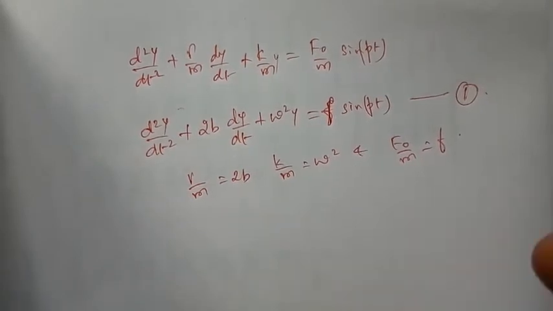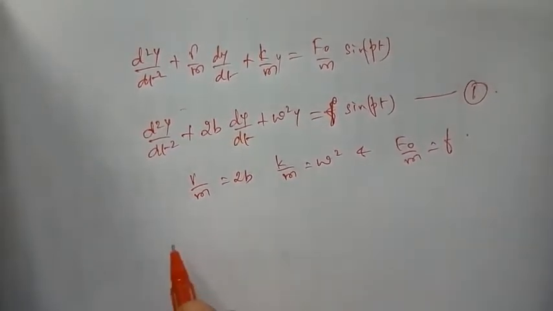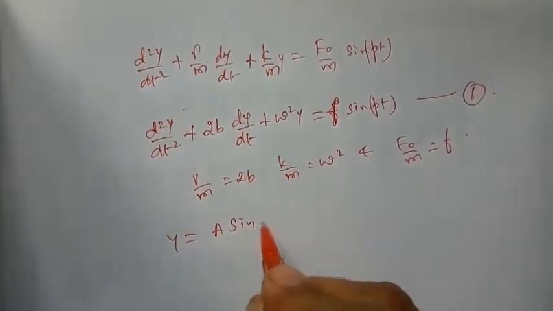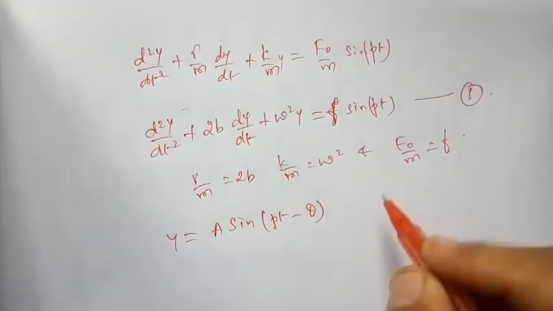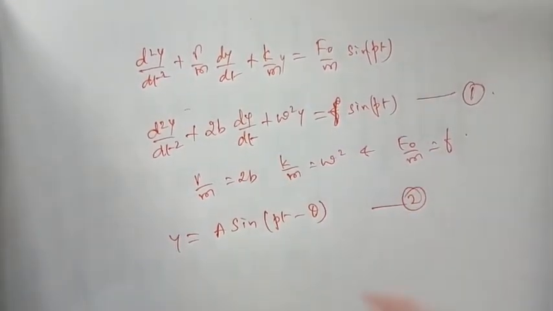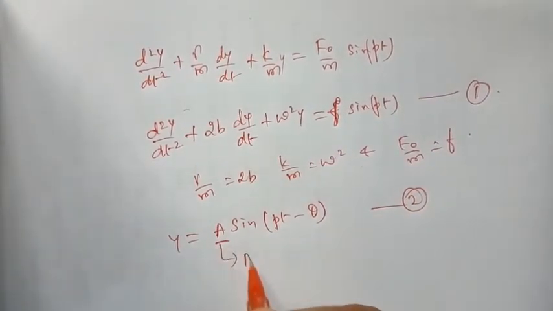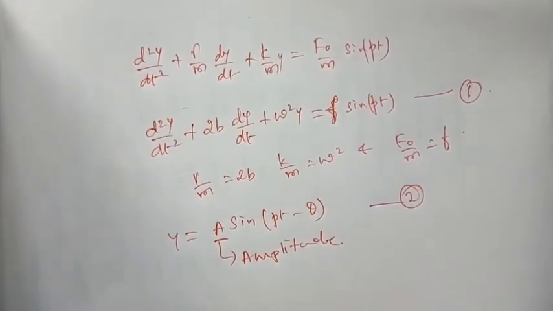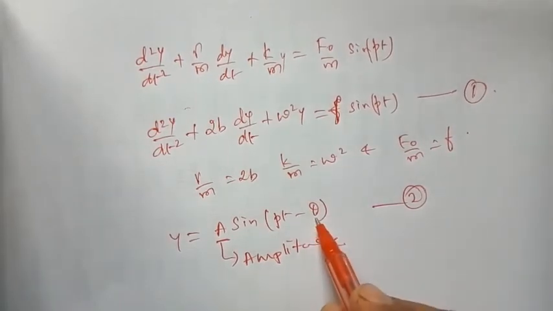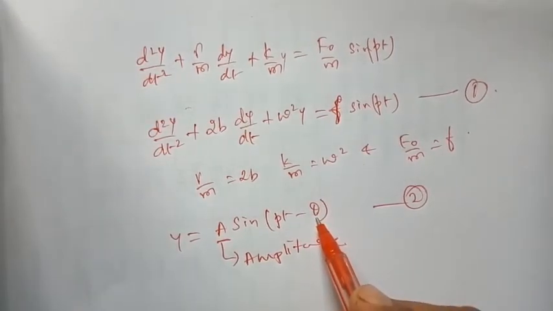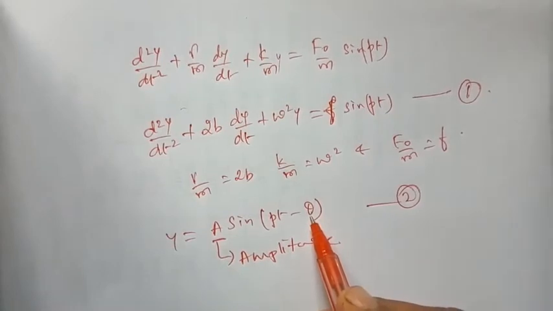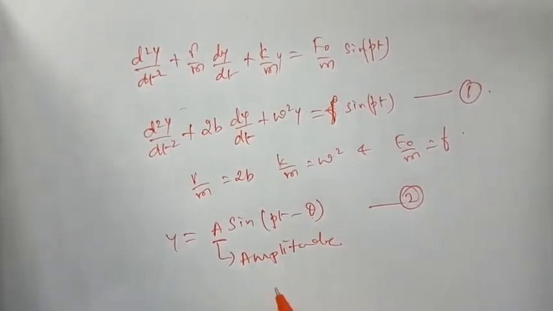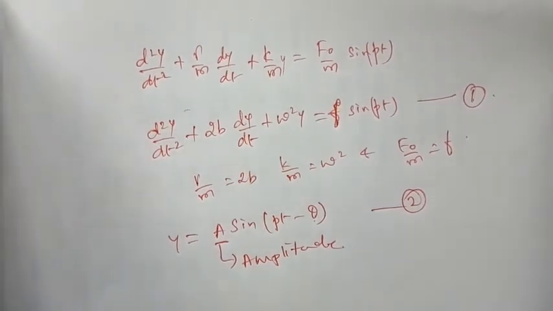The solution for equation 1 must be of the type y is equal to a sine(pt minus theta). Call this equation 2, where a is the amplitude of vibration and theta is the angle by which the displacement y lags behind the applied force f naught sin pt.